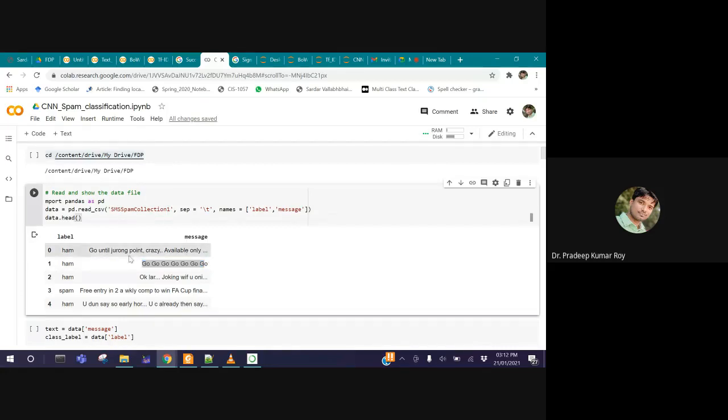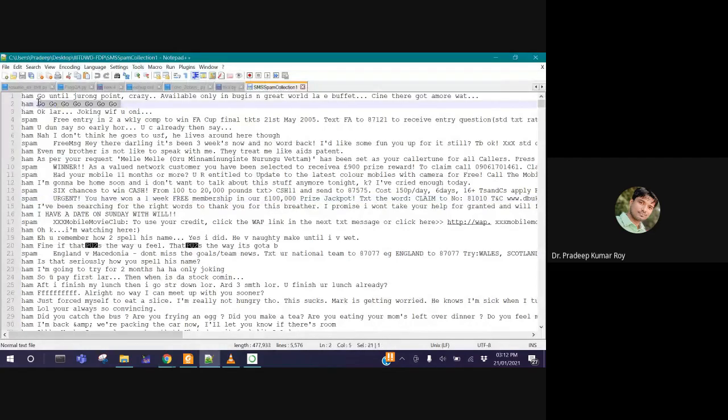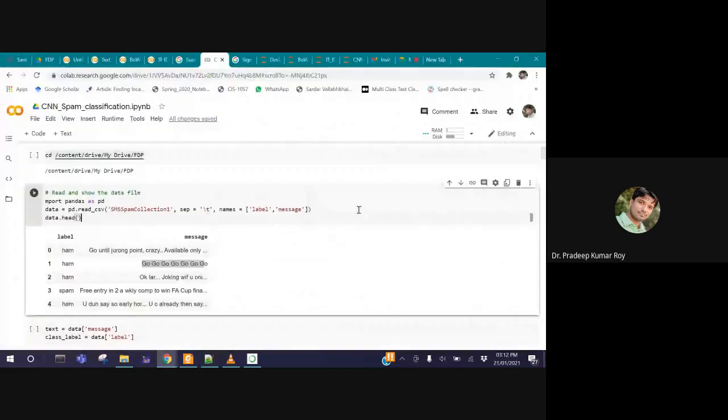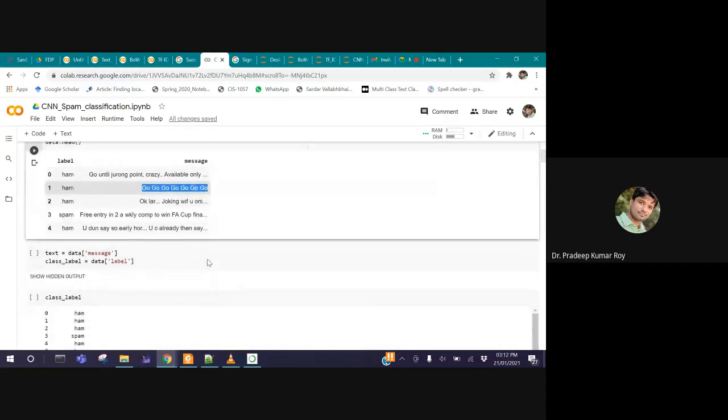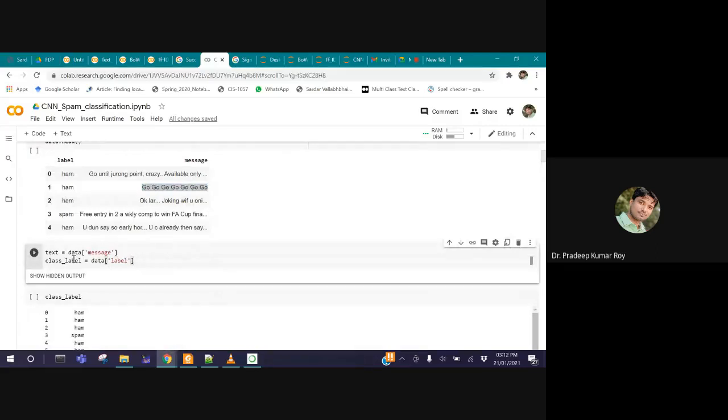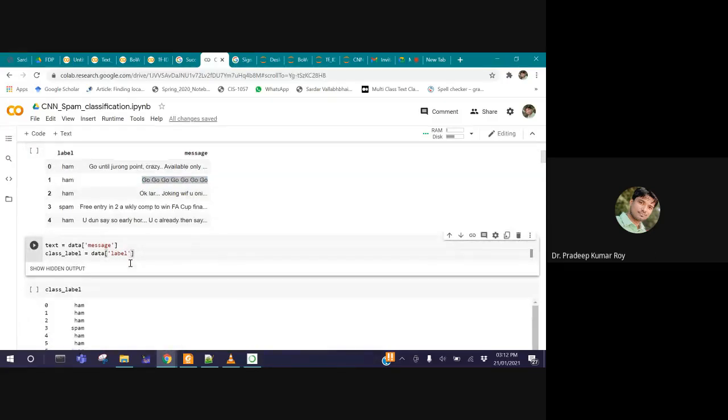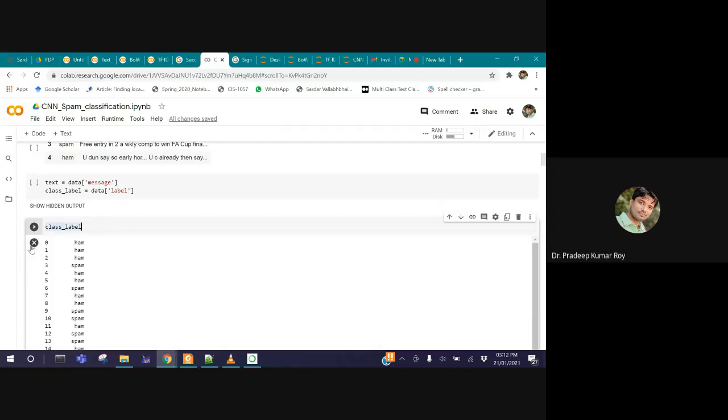So this is my data. If you see here, the second message of our data set is "go". This kind of data, a few words I have added intentionally. What is the use? We'll see. So the first message started with "go". In the second message I kept only a few words, that is only "go", and so on. So I have read this data. Then I kept the messages in the text variable, and the labels in this one. So the class label looks like this one.